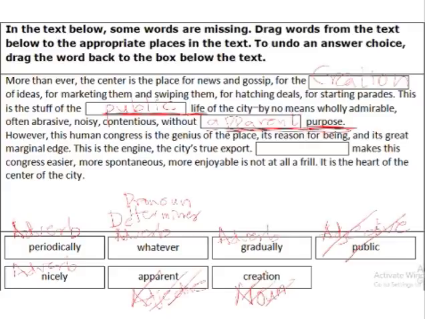Determiner comes before a noun phrase normally. So if we plug in this word and see does it make sense. Whatever makes this congress easier, more spontaneous, more enjoyable is not at all a frill. Yes, it makes sense. It means whatever should come here.